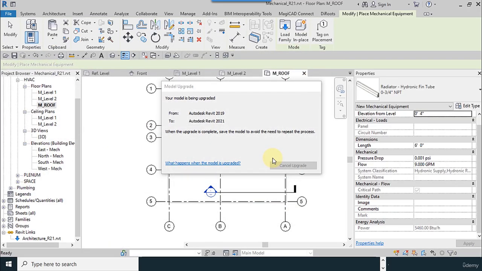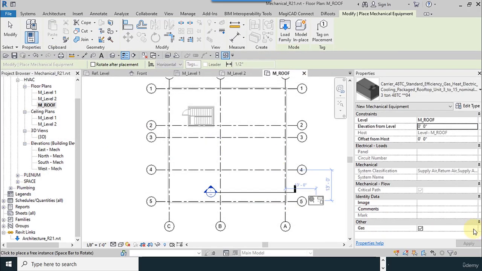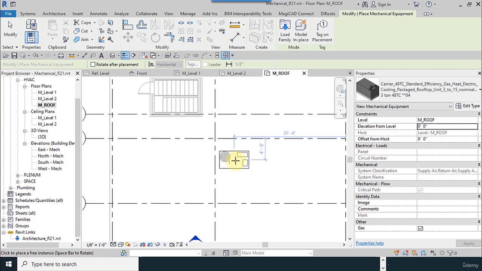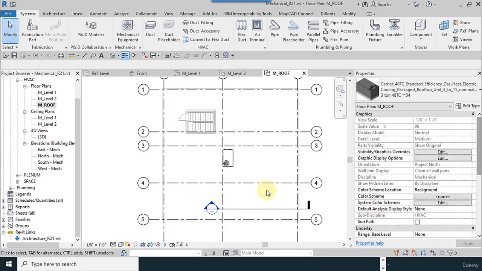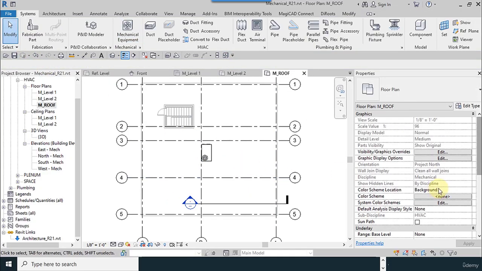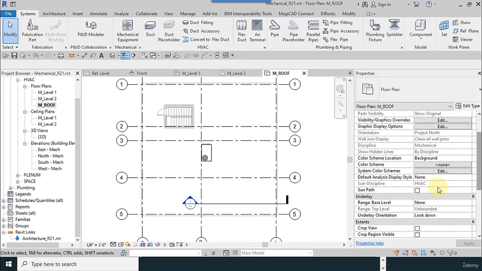Okay, open. Wait, exactly like this. Where we put it is best place for it. So I go to underlay section, then select level 1 for base level, and roof for top level.